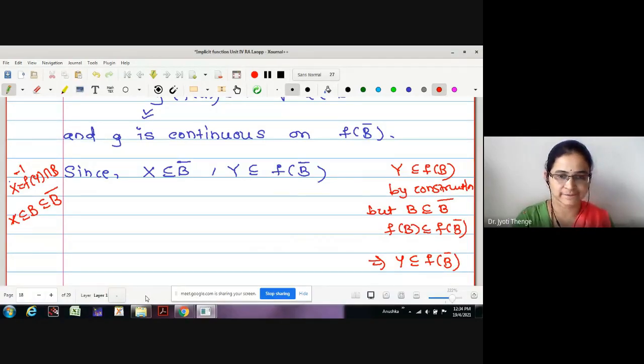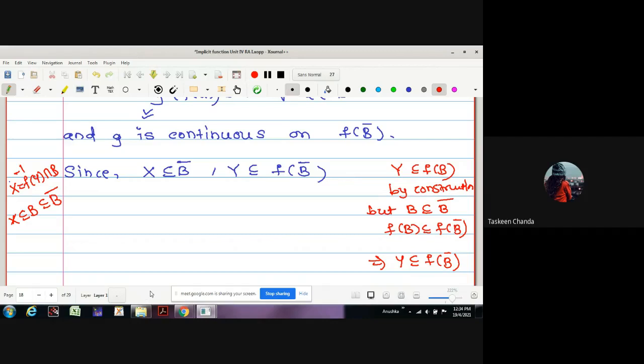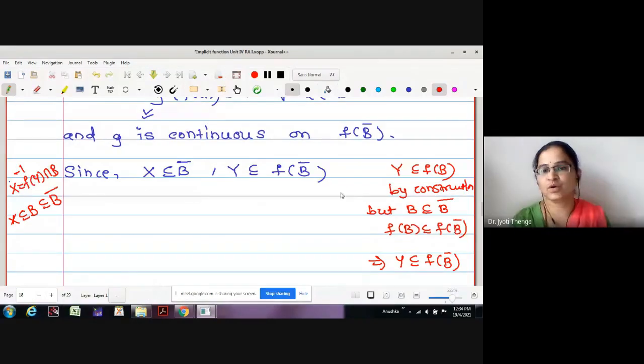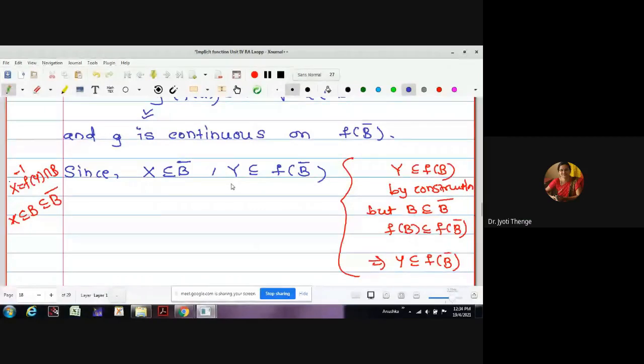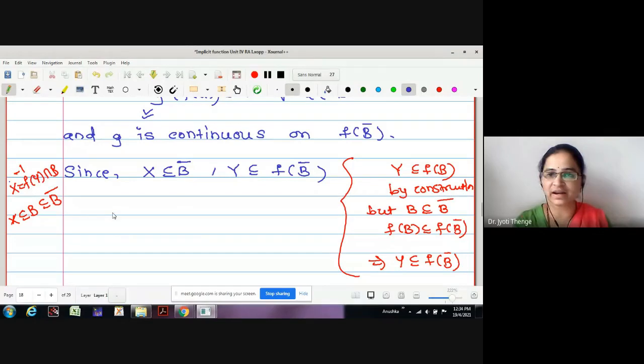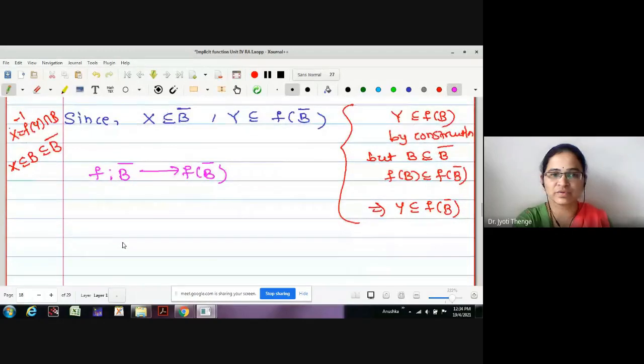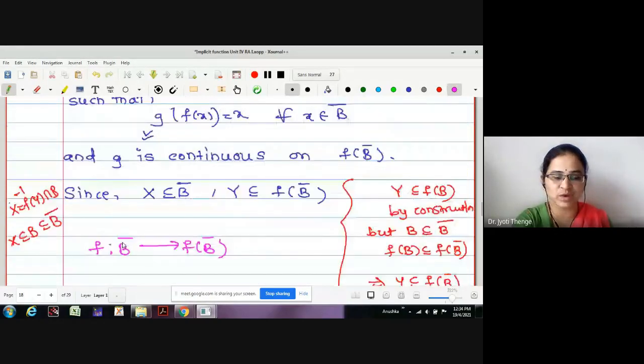Correct? Yes, ma'am. Okay, good. Therefore, x is in b bar, y is in f of b bar. Now we were able to write out the function from b bar to f of b bar. Therefore, I can write a function f from b bar to f of b bar, correct? Now let us go for proving all the points, 5 points, one by one.